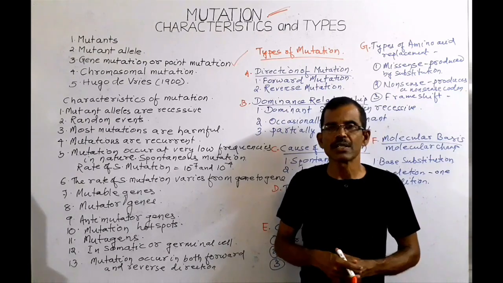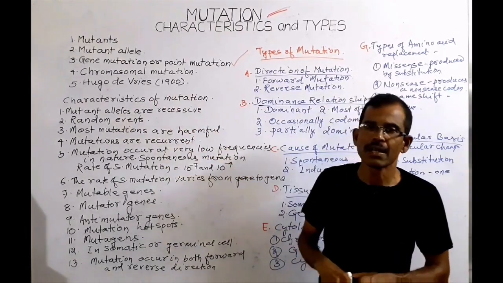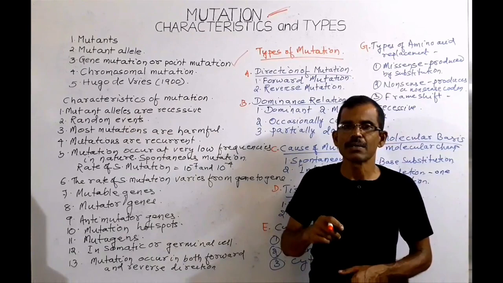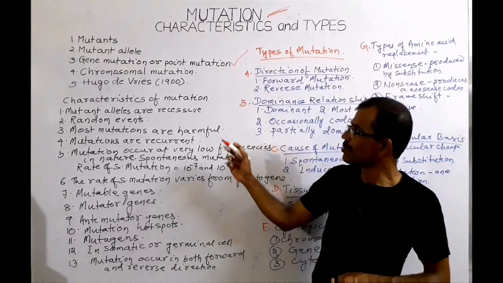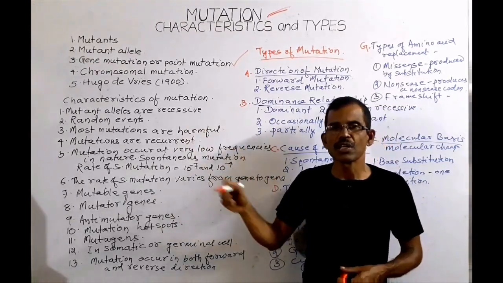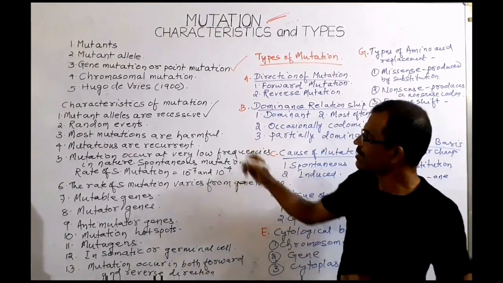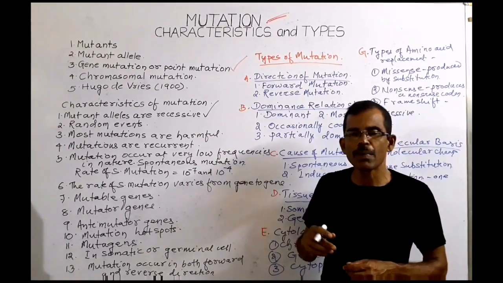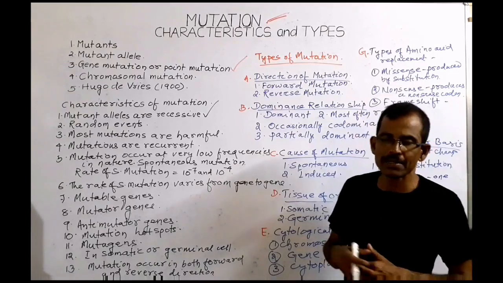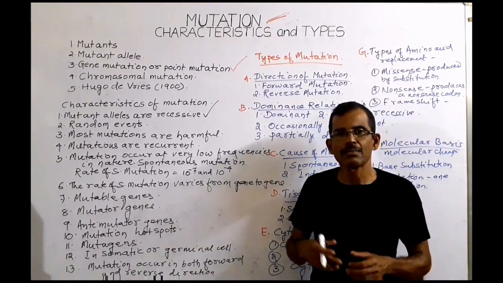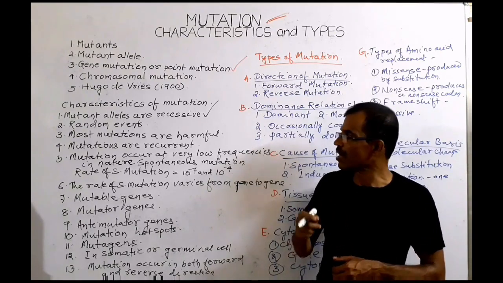The term mutation was first introduced by Hugo de Vries in 1900 to describe the sudden heritable changes in Oenothera. Now we shall discuss the characteristics of mutation. First characteristic is that generally mutant alleles are recessive to their normal or wild type alleles, but sometimes mutation can also be dominant. Mutations are random events, that means the occurrence of a mutation is by chance.